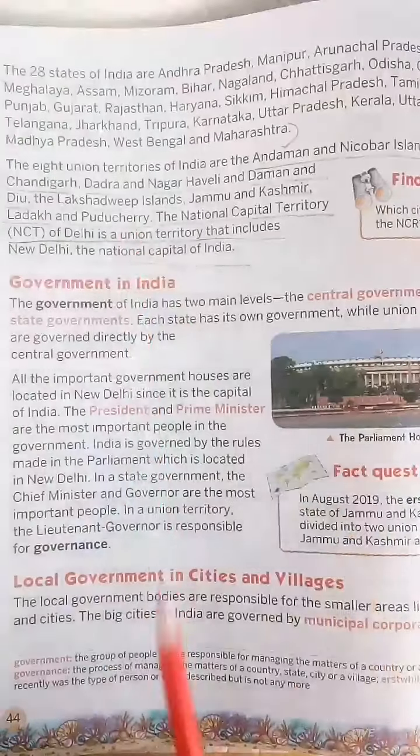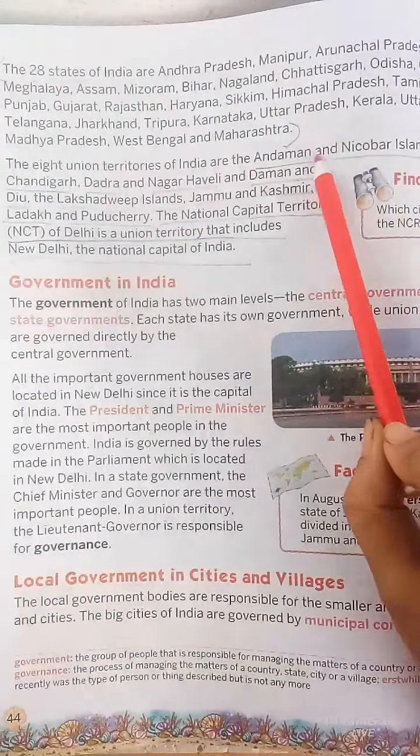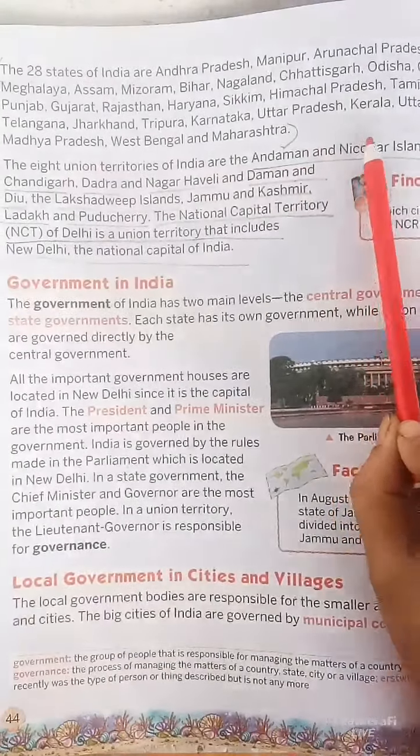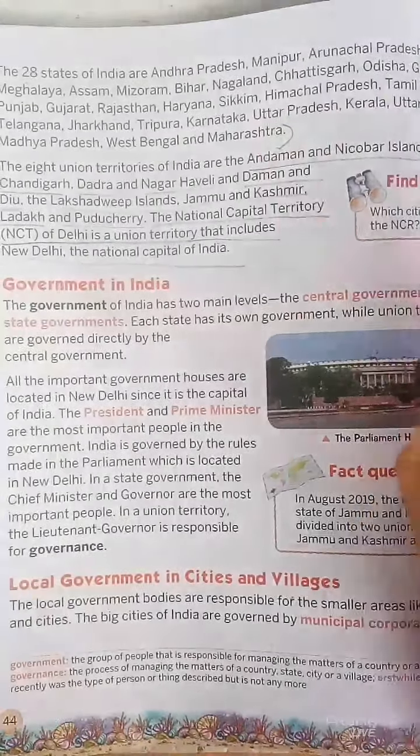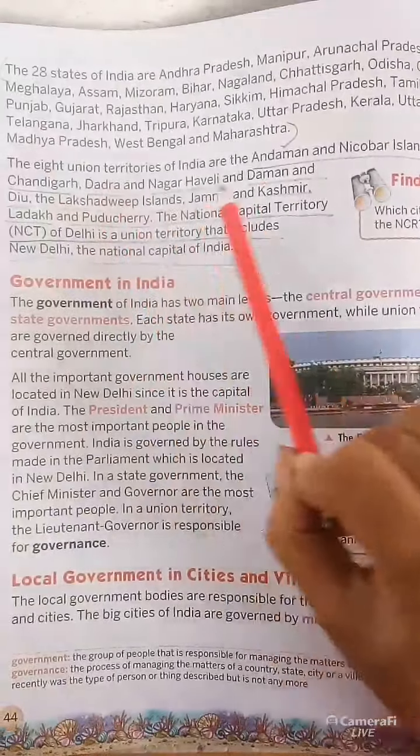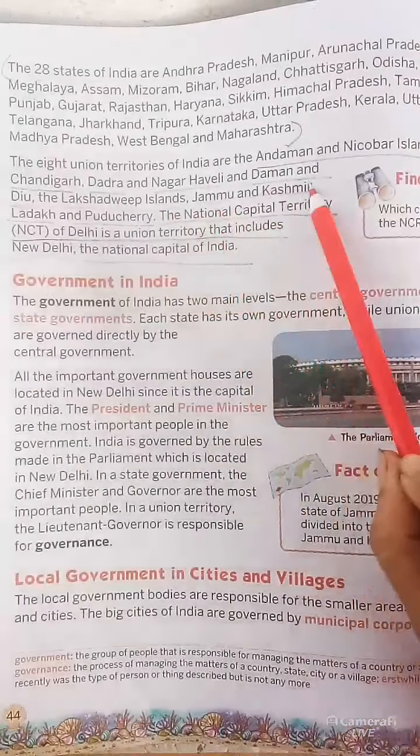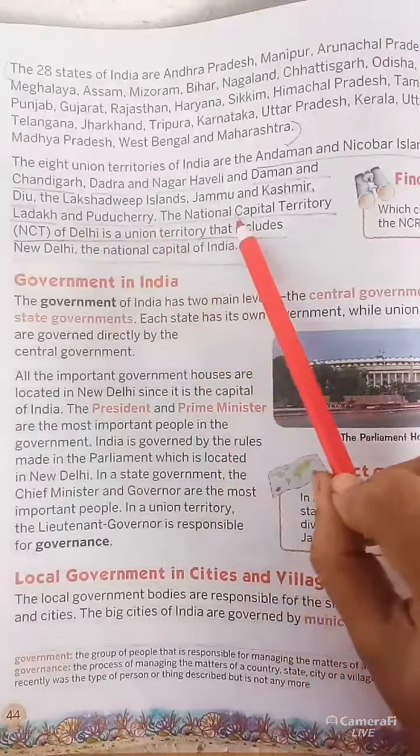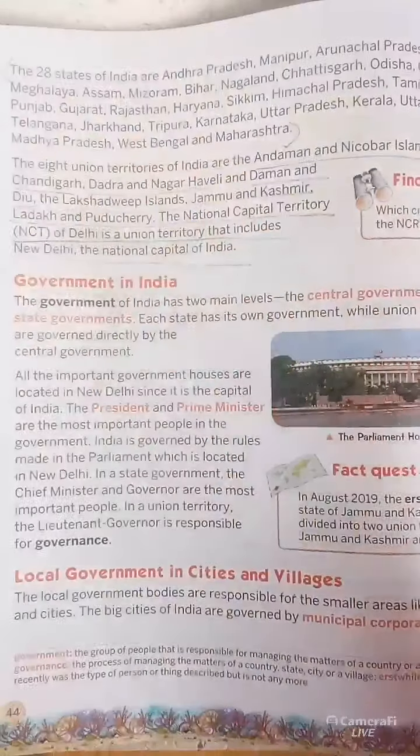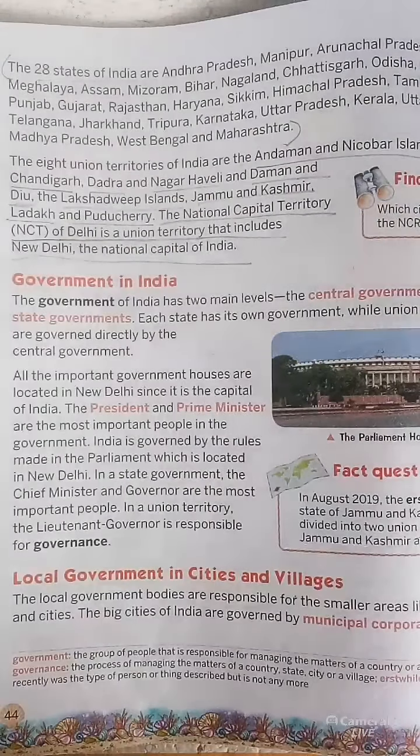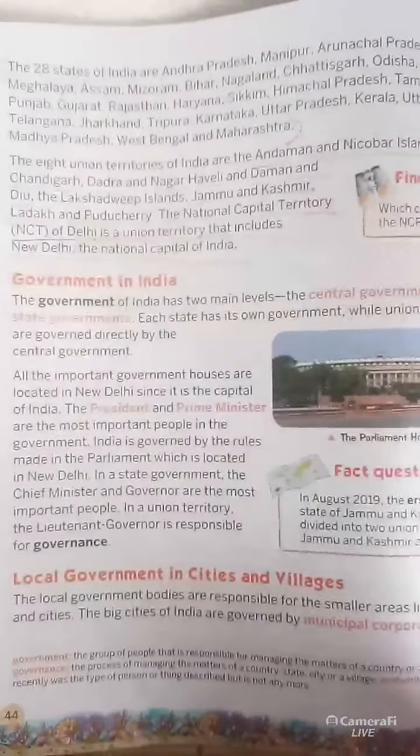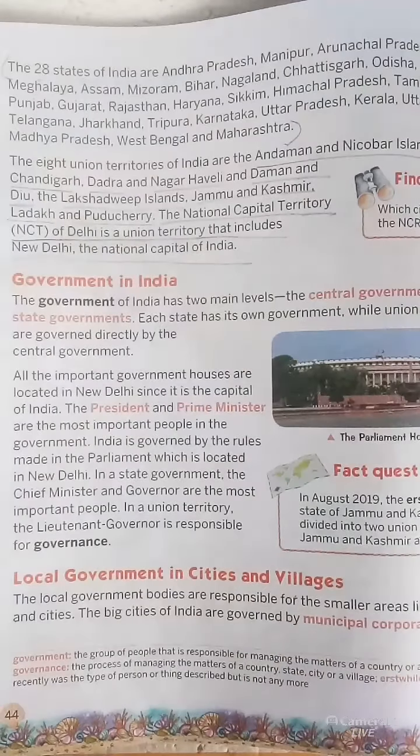Next, the 8 union territories of India are the Andaman and Nicobar Islands, Chandigarh, Dadra and Nagar Haveli and Daman and Diu, the Lakshadweep Islands, Jammu and Kashmir, Ladakh and Puducherry. The National Capital Territory of Delhi is a union territory that includes New Delhi, the national capital of India. See now the names of the 8 union territories.